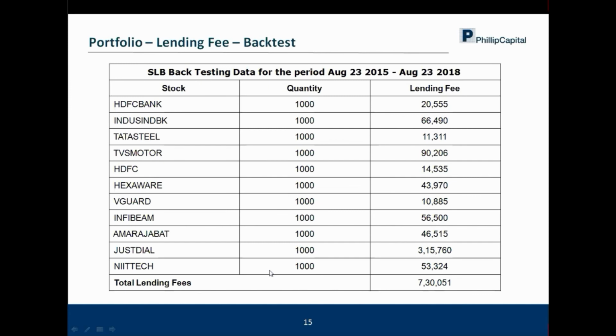Then, which are the scripts which are to be lended? Yes, it is being given as a circular every month. Every month the exchange comes out with a circular in terms of the stocks which can participate. So FNO stocks are always there, and the rest of them are non-FNO stocks. So yes, you can know well in advance which are the stocks which are available for lending.